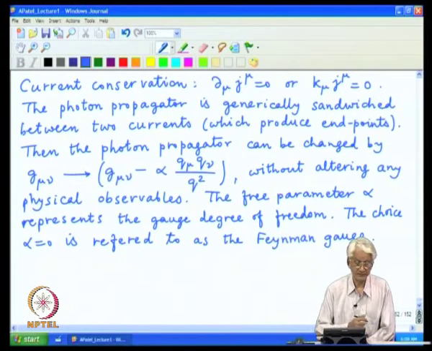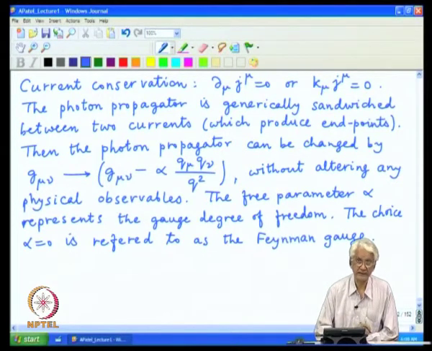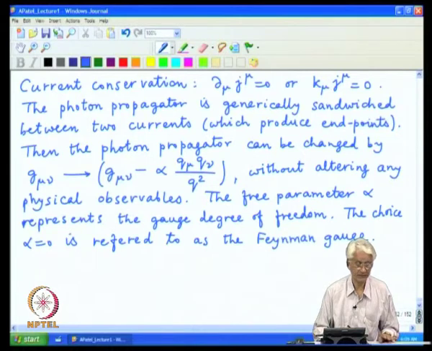So, this is something which is available in the gauge propagator, there is still a degree of freedom left and we are free to choose it if necessary, but one can make clever choices to keep the calculation simple.